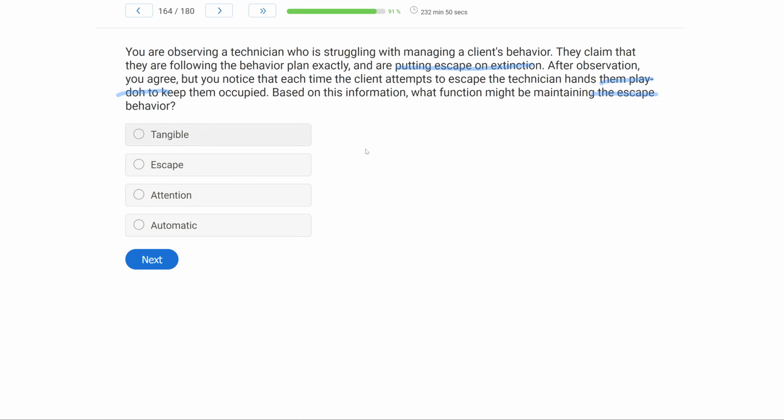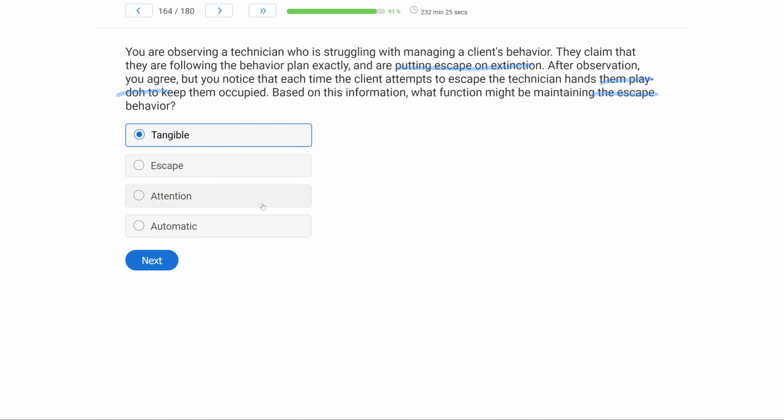We're no longer giving reinforcement for escape. But what the technician is now doing is giving them a tangible of Play-Doh. So it's possible we've replaced escape with now getting access to tangible. And so it's hard to say extinction is working or it's being implemented when it's very possible reinforcement is still being delivered in the form of a tangible.